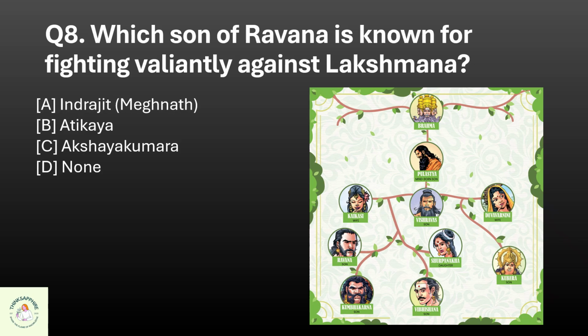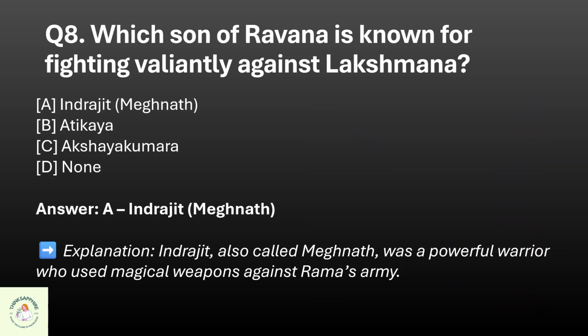Question 8. Which son of Ravana is known for fighting valiantly against Lakshmana? A. Indrajit Meghnad, B. Atikaya, C. Akshay Kumara, or D. None? The correct option is A. Indrajit Meghnad.